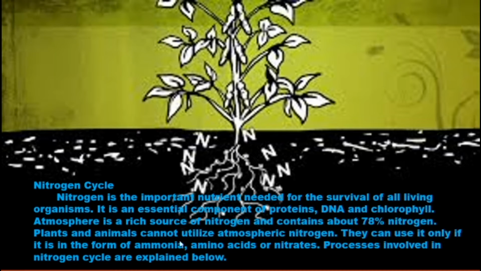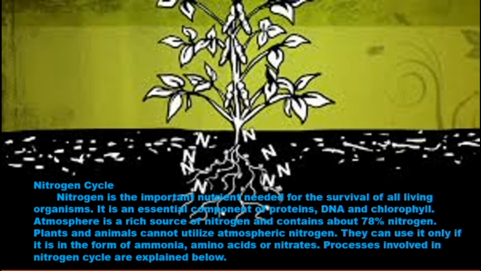Plants and animals cannot utilize atmospheric nitrogen. As I already said, they cannot use it, meaning it is not in a form that can be absorbed by animals or plants, because it is a different form of nitrogen.